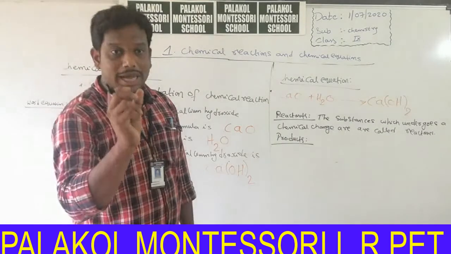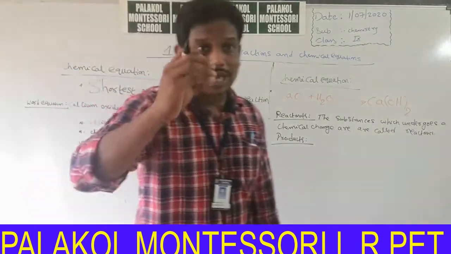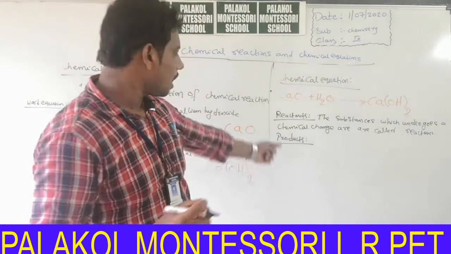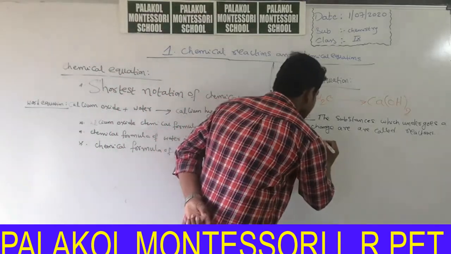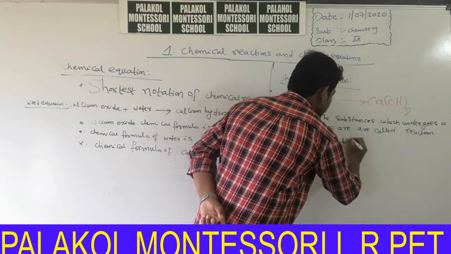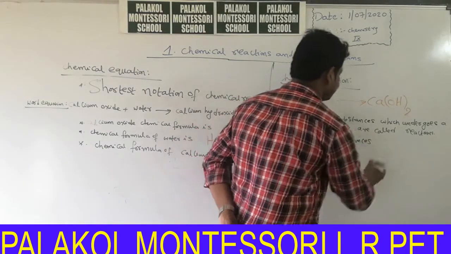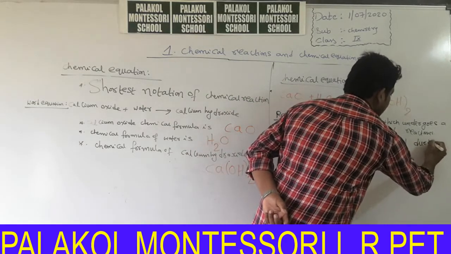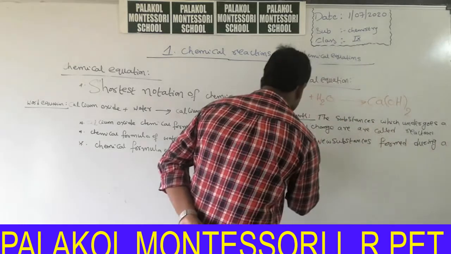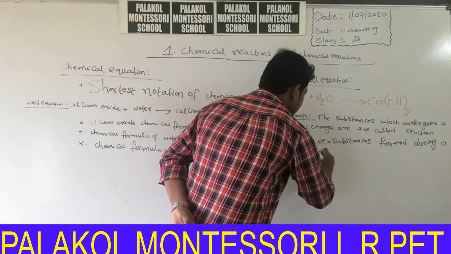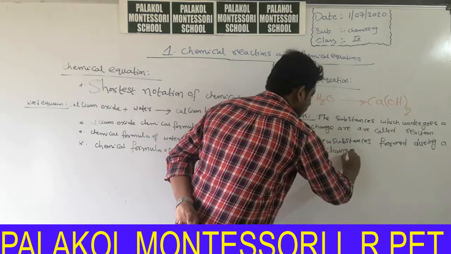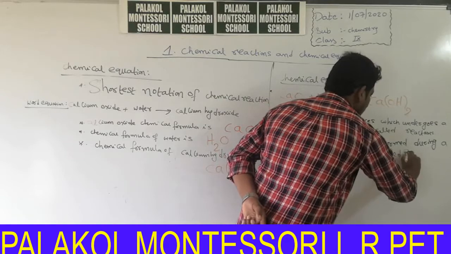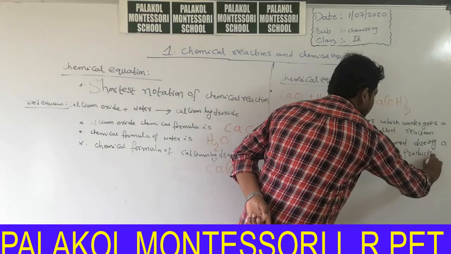The new substances which are formed during a chemical change are called products.